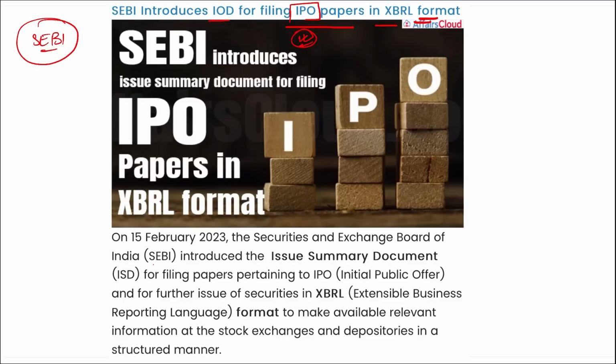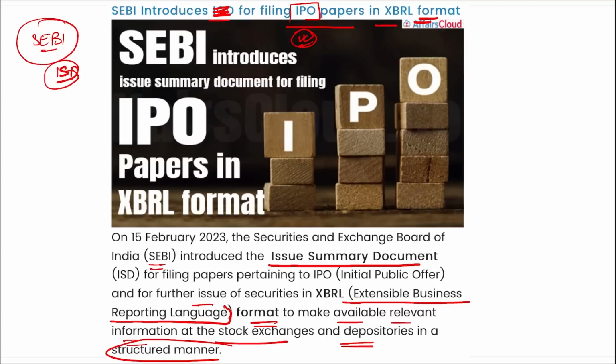So recently SEBI has introduced an ISD for filing. Not IOD, sorry, it is ISD. SEBI has introduced ISD, that is your issue summary document, for filing of papers pertaining to initial public offering and further issue of securities in extensible business reporting language format. This will make available relevant information to the stock exchanges and depositories in a structured manner.